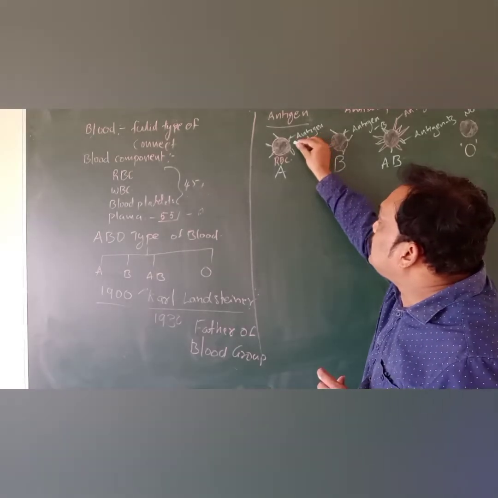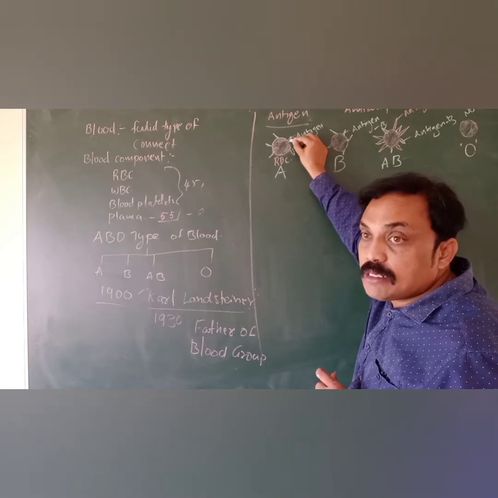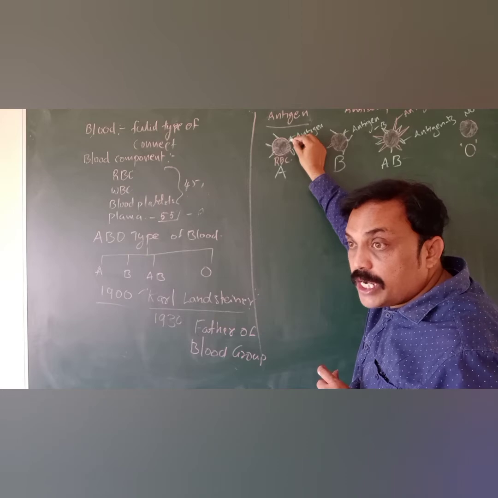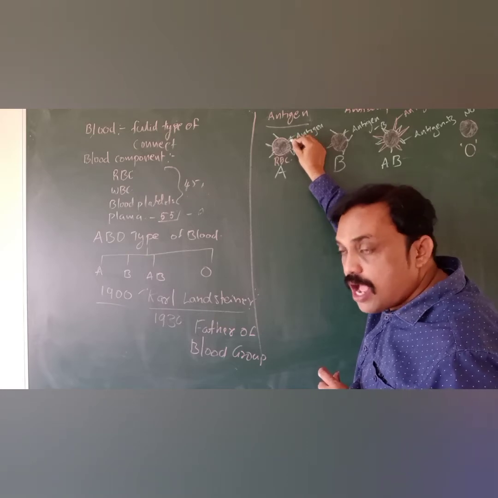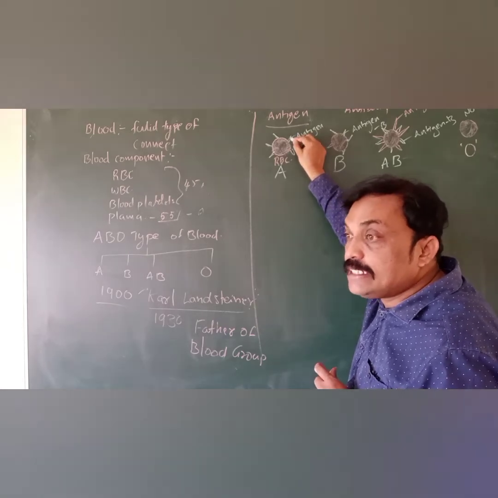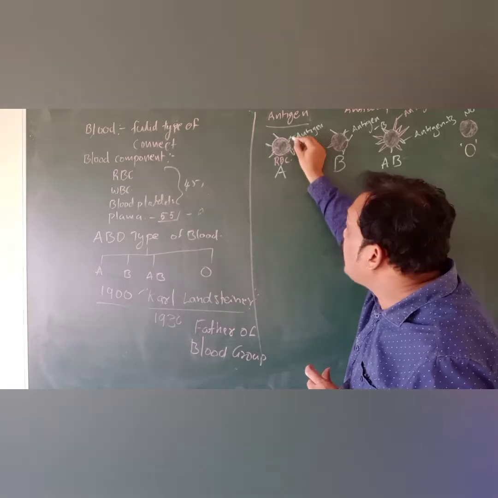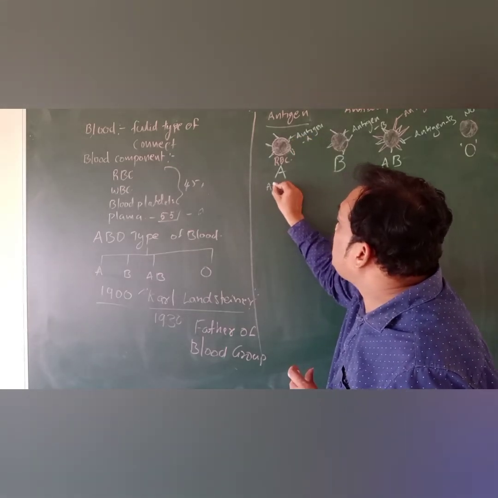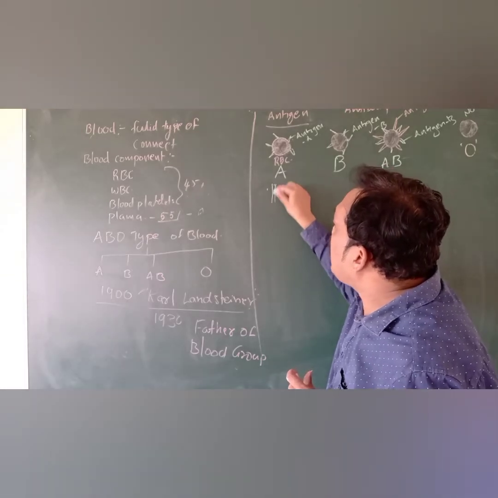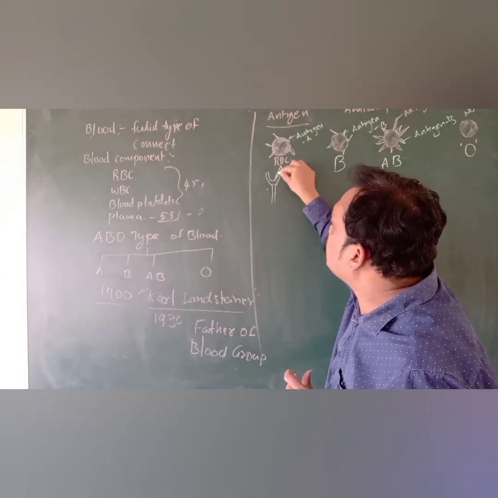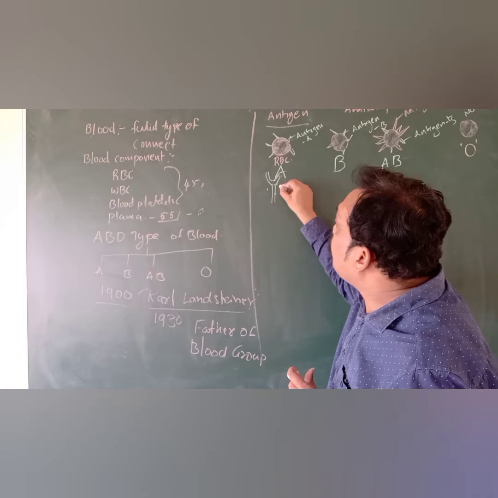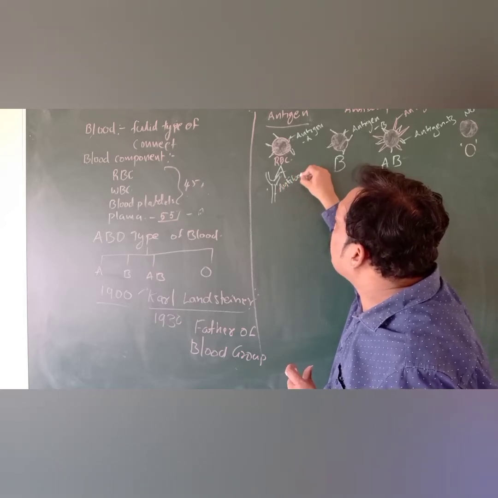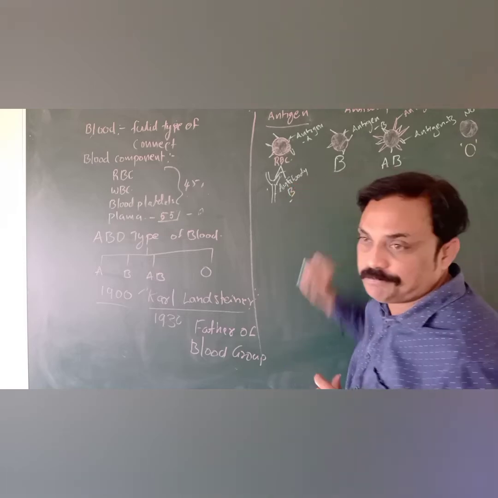When microorganisms enter into the body, this antigen located on the surface of the RBC triggers and stimulates the antibody. Antibodies are Y-shaped in structure. So what will be produced? Antibody, quite opposite to the antigen.